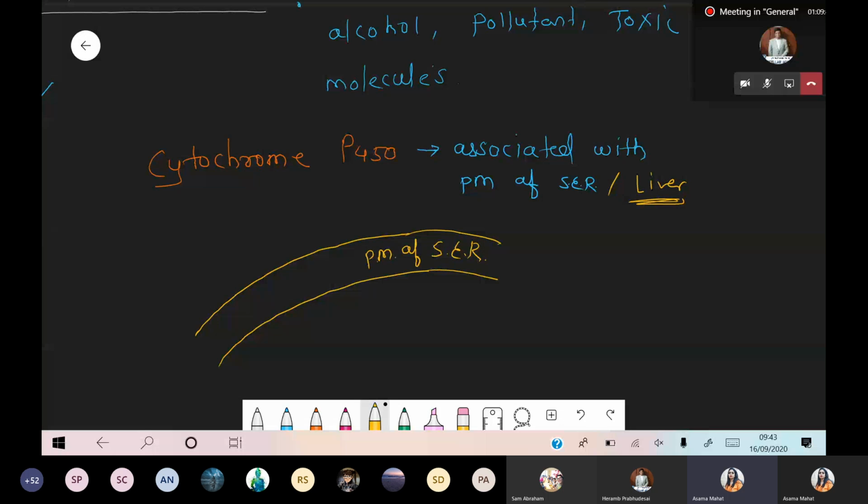Inside this liver, there is a presence of smooth endoplasmic reticulum, because हमने last class में भी देखा था liver, this is one organ. Excuse me, ma'am? Could you please show the xenobiotics part? I just missed it out.